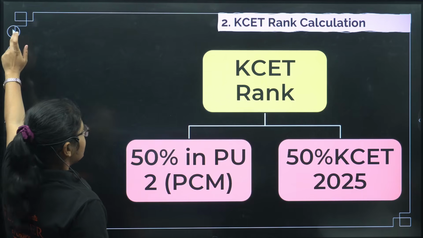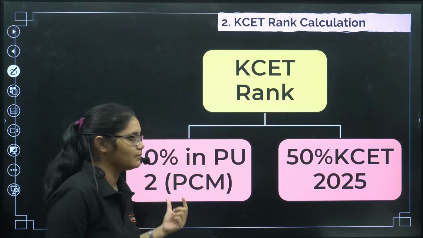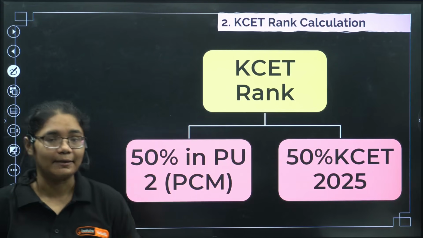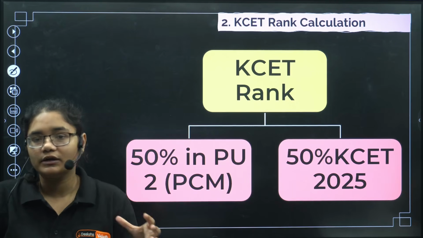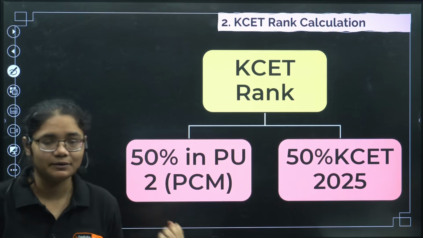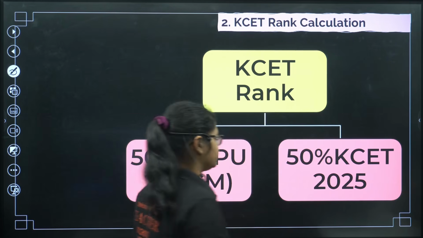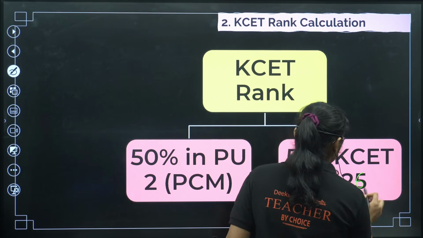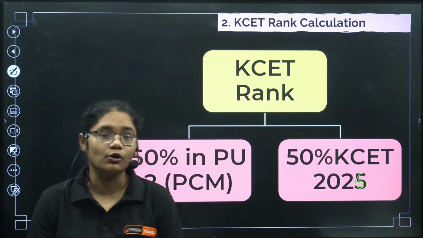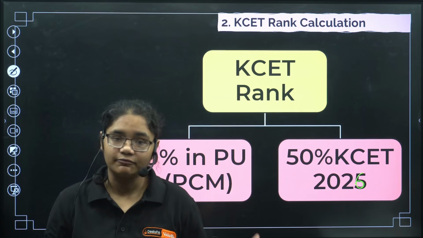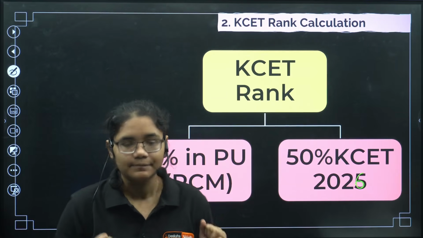Next, how the KSET rank is determined. In KSET, 50% of the marks are taken from your PCM in the PU2 examination: physics, chemistry, maths. The total you get from that is taken as 50%, and the other 50% is taken from your KSET score. Here it will be the 2026 examination. I'm saying this so that you do not neglect your PU boards at all, especially chemistry, which you have to take very seriously.